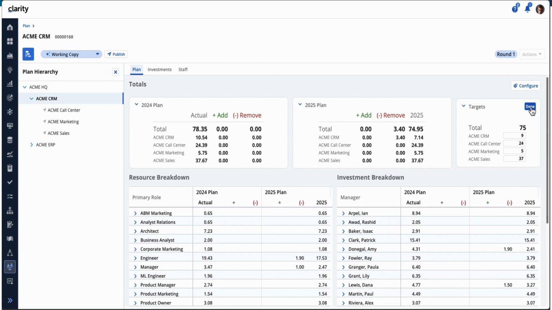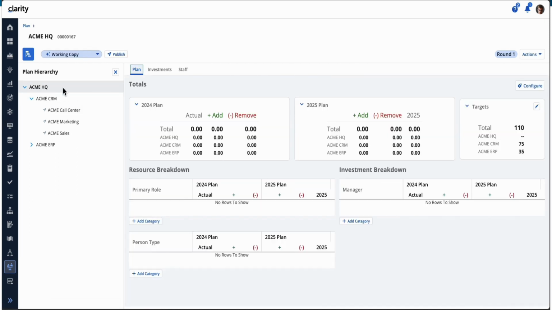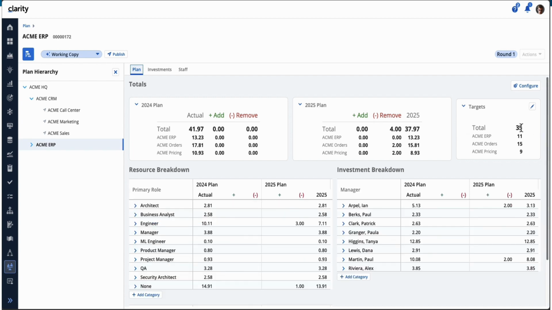So this is one example of the configuration of targets. Let's go through the scenario of how you would go about balancing things out based on the targets that are pushed down. If you look at the Acme ERP, it is 35, and if we go there, that 35 is pushed down, and its current actuals are roughly 3.